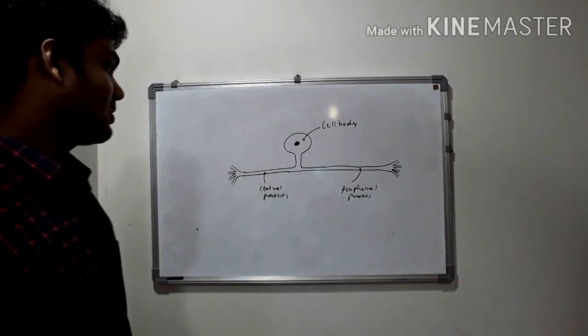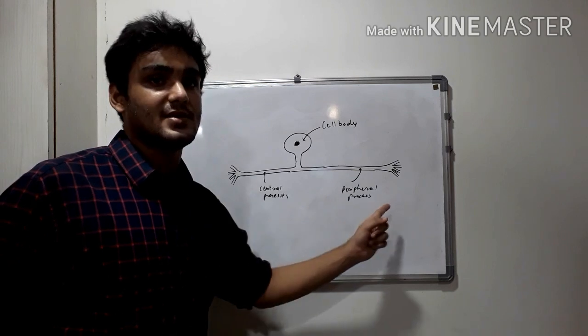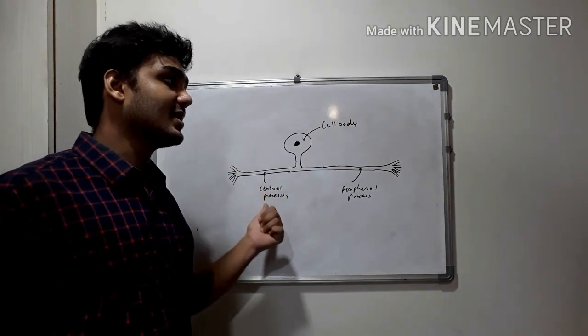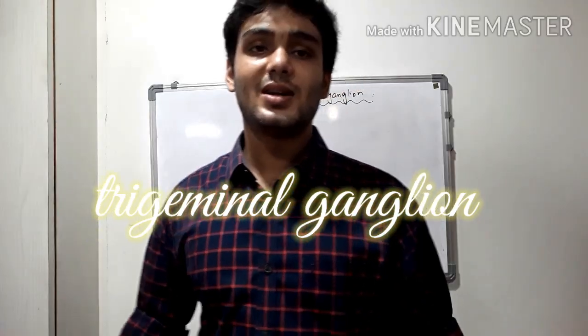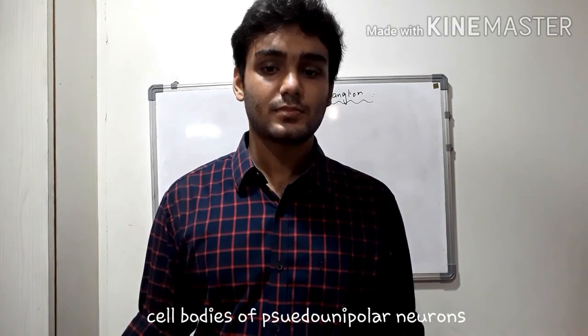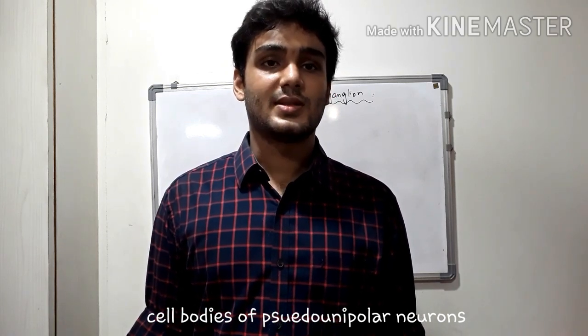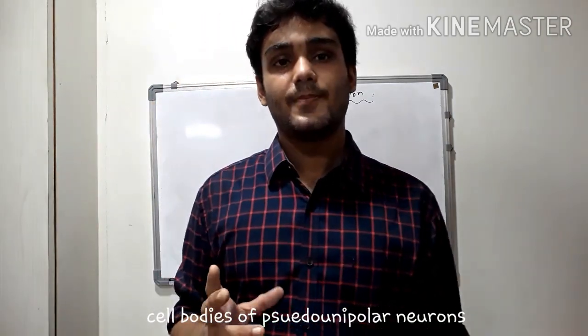So a pseudo-unipolar neuron has a cell body, a peripheral process related towards the peripheral nervous system, and a central process related towards the central nervous system. So keep this in your mind. Now we shall discuss the Gasserian ganglion or the trigeminal ganglion. So it consists of pseudo-unipolar neurons. The cell bodies of pseudo-unipolar neurons are collected in the trigeminal ganglion.